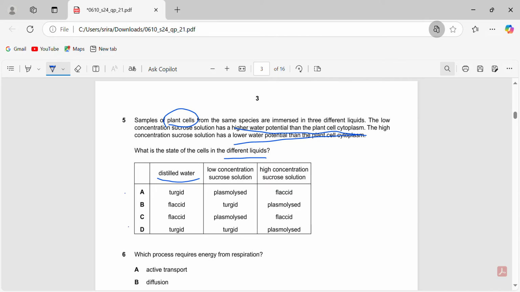And then low concentration sucrose solution. The low concentration sucrose solution has a higher water potential than the plant cell cytoplasm. So water is going to move from the sucrose solution into the plant cell in the low concentration sucrose solution. That itself tells us our answer is 5D, because here they're saying plasmolyse, that's wrong. Here all the right answers are there, so it's 5D.